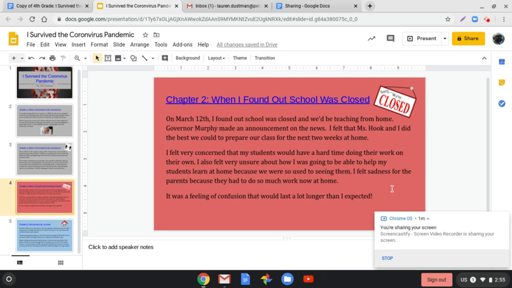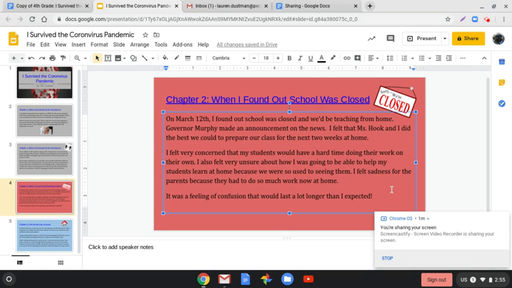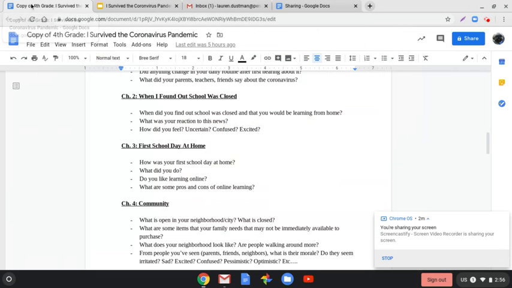So this is how I typed our chapter 2. And as you can see, like I said, I kept it concise. I stuck to the 6 to 8 sentence paragraph that we were used to doing at school. So that's just taking a look at chapter 2.